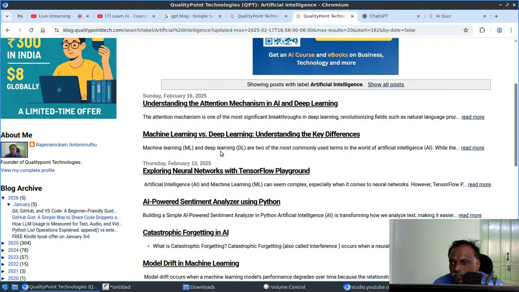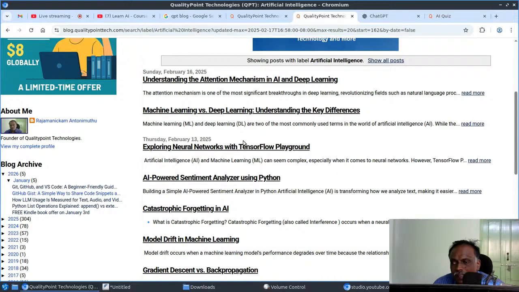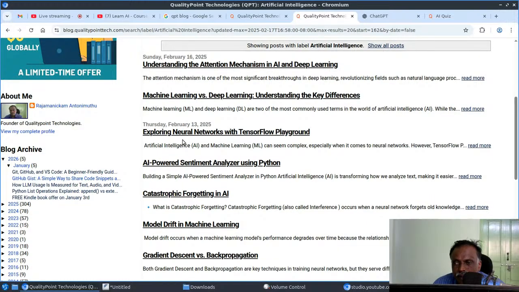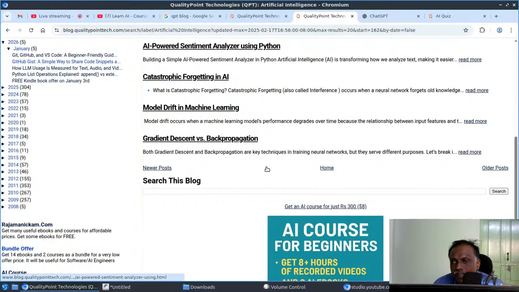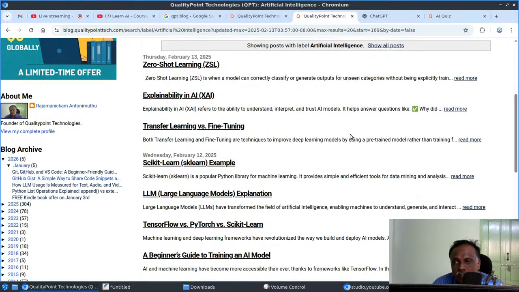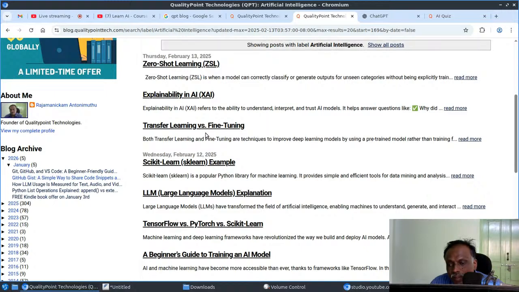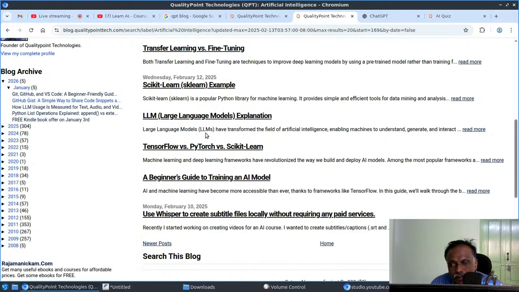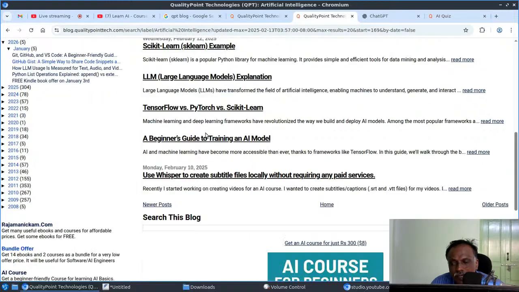Understanding attention mechanism, machine learning versus deep learning, and exploring neural networks with TensorFlow Playground, AI-powered sentiment analyzer using Python, catastrophic forgetting, model drift, gradient descent versus backpropagation, and zero-shot learning, explainability, transfer learning versus fine-tuning, scikit-learn example, LLM explanation, TensorFlow versus PyTorch versus scikit-learn, a beginner's guide to training an AI model.